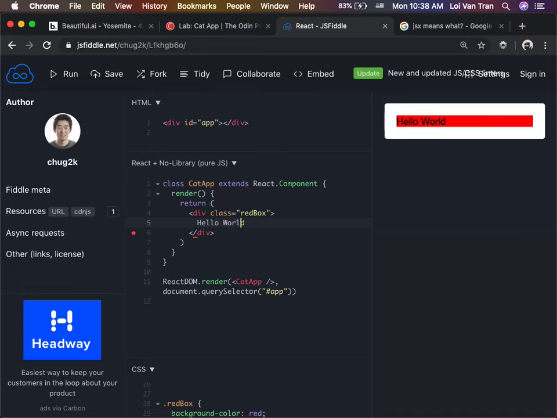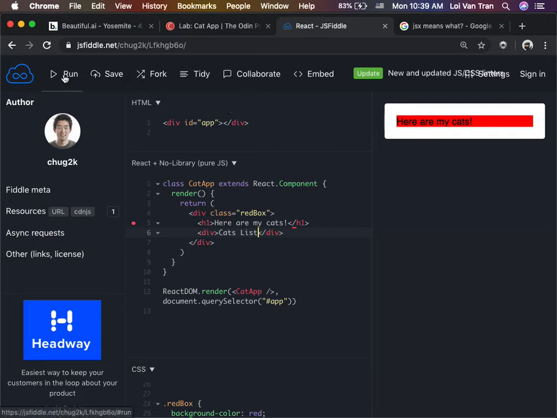But that's actually not that interesting, okay? What do we need to do? We're going to build a cat app, right? Here are my cats. So I'll save it and I'll run it. We can see it. Here are my cats. So what if I wanted to have a div that had cats in it? Cats. Let's do this better. My bad. We'll make this an H1. We'll pop over here and we'll say this is my cat list. Okay. We'll save it. We'll run it. Let's see that.